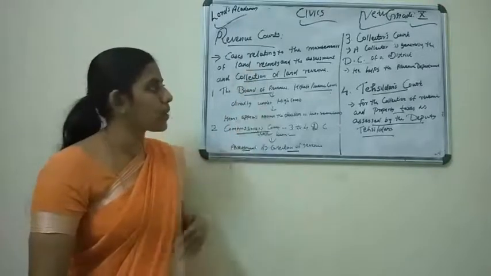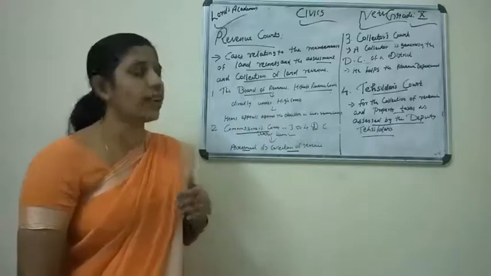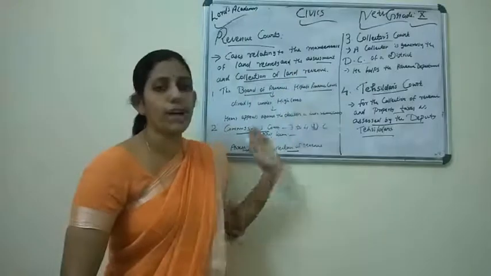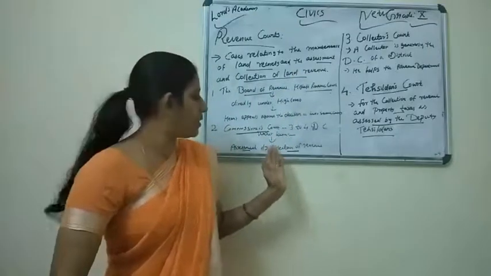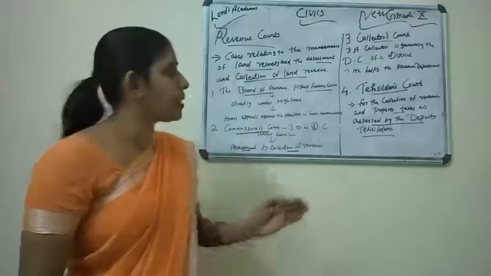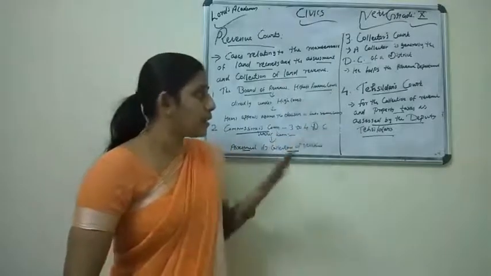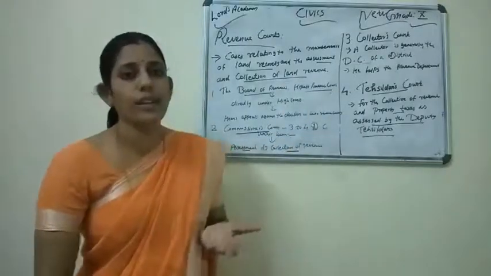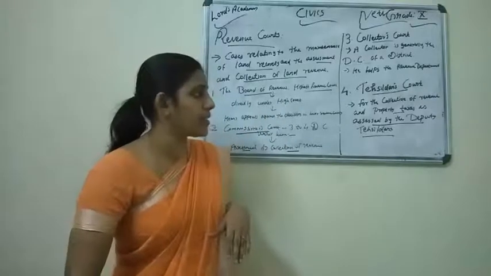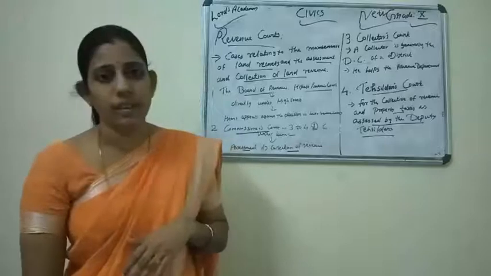The third one is about Collector's Court. A collector is generally the deputy commissioner of a district, and he also has the revenue department for what? For the maintenance or assessment and collection of revenue. The last one is about Tahsildar's Court. Here the role of Tahsildar is also collection of revenue and property tax, assisted by the deputy Tahsildar.